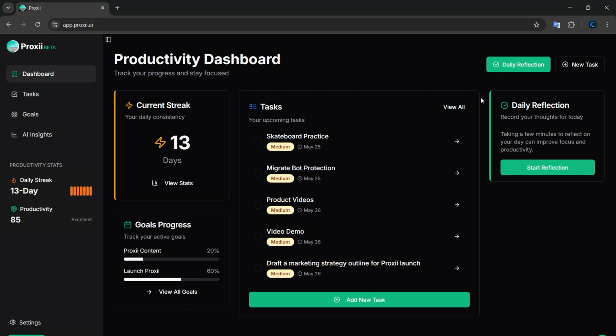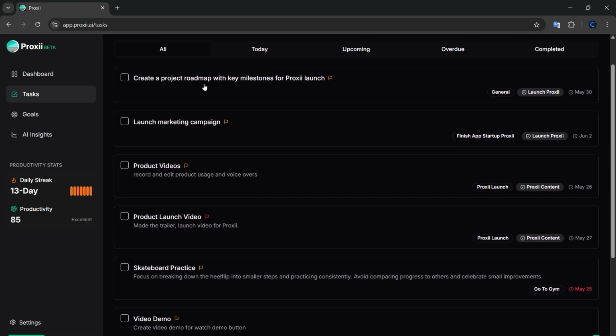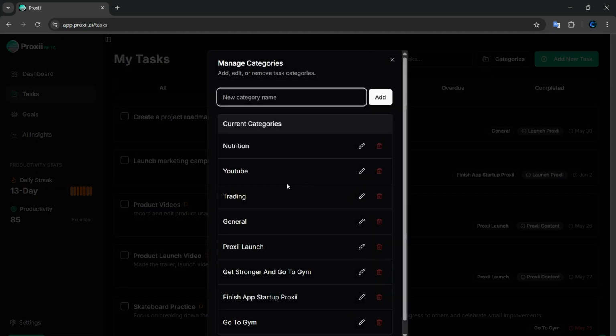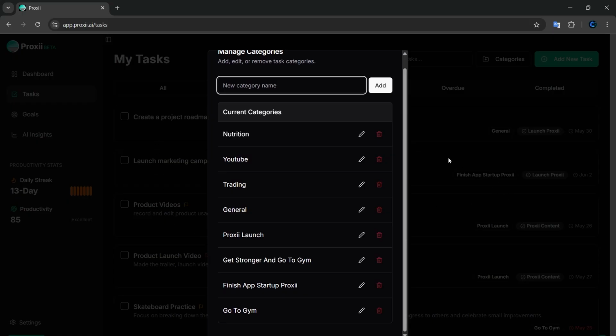All right, now let's move on to the task page. Here are some of the tasks I have going on. You can see the goals that they are linked to and the categories. Over here, you can create a category or edit or delete current categories. So here's a list of categories I am currently using or have used in the past.